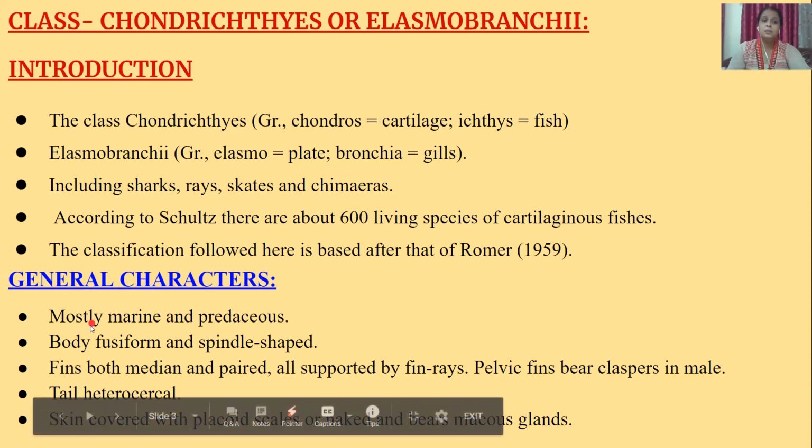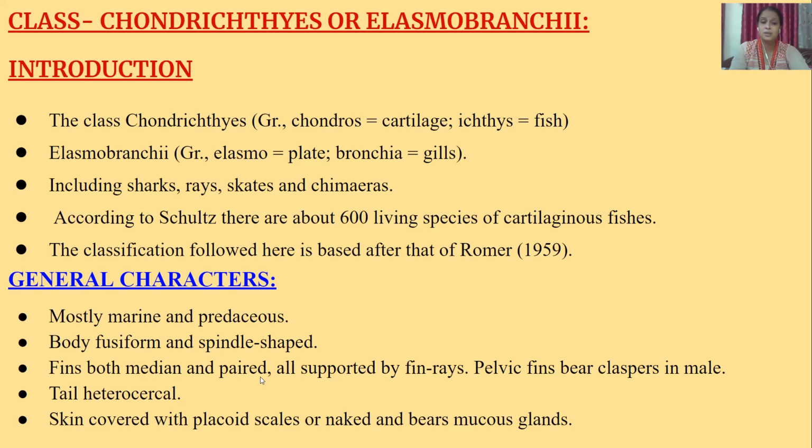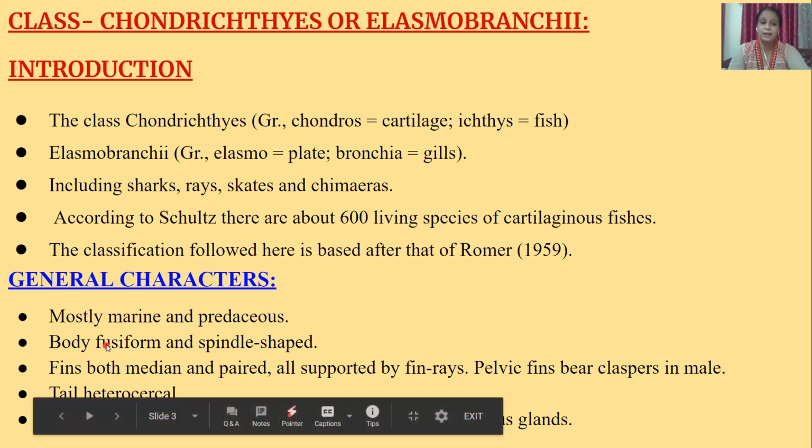General characters: mostly marine and predaceous animals, body fusiform and spindle shaped, fins both median and paired, all supported by fin rays, pelvic fin with claspers in male, tail heterocercal, skin covered with placoid scales, and is naked and bears mucous glands.